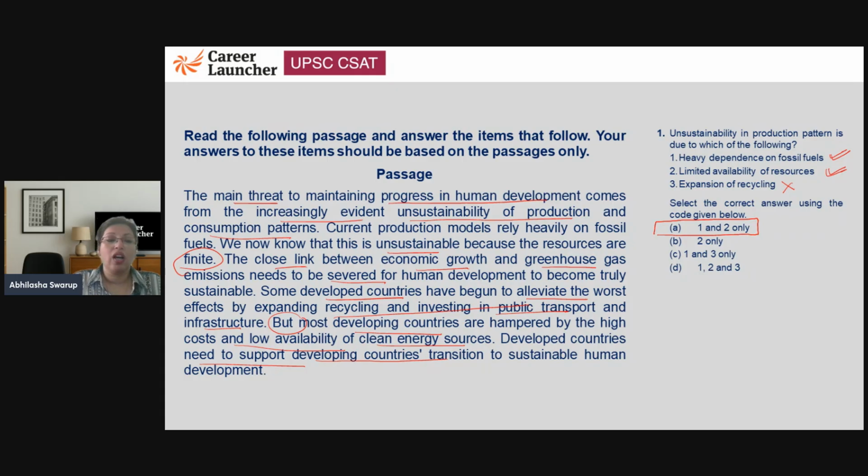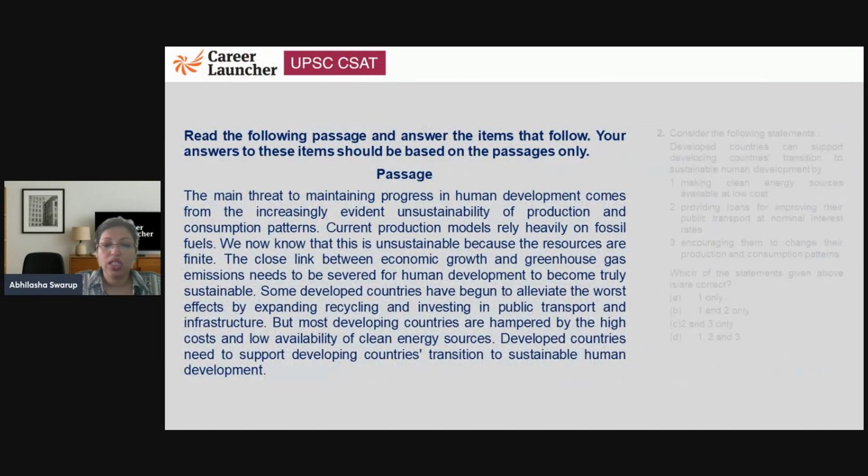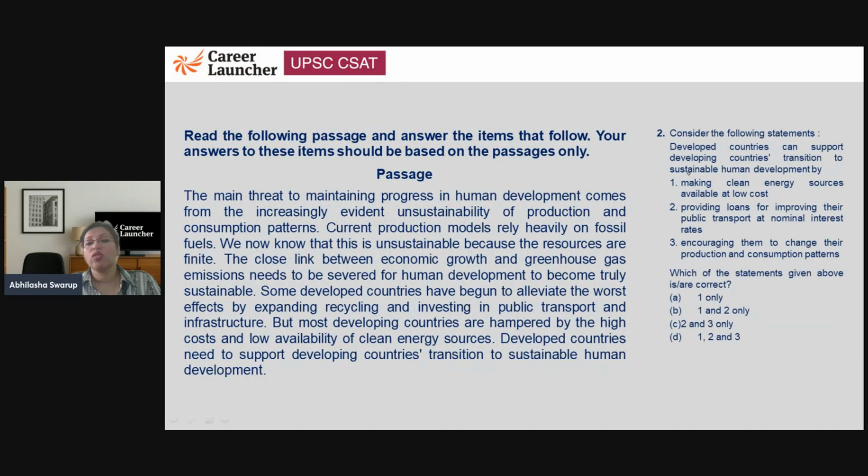Okay. All right. Let's go to the next question. The next question also comes from the same passage. Let's take a look. So it says, consider the following statements. Developed countries can support developing countries' transition to sustainable human development by, okay, so how does a developed country help a developing country?